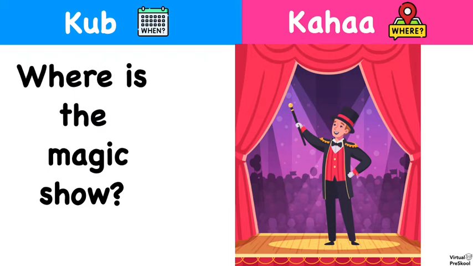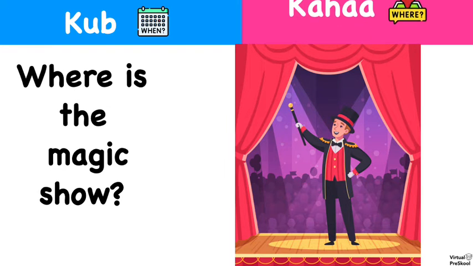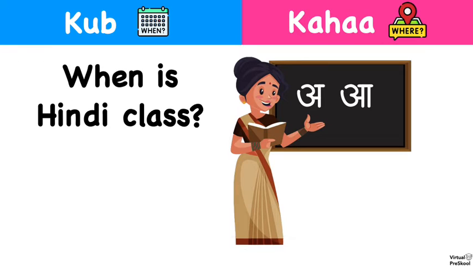Now that we've learned them, let's do some practice problems. What would the word be, kab or kahaa? Where is the magic show? Kab or kahaa? Kahaa. When is Hindi class? Kab or kahaa? Kab.